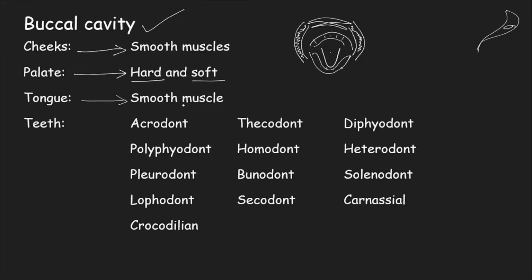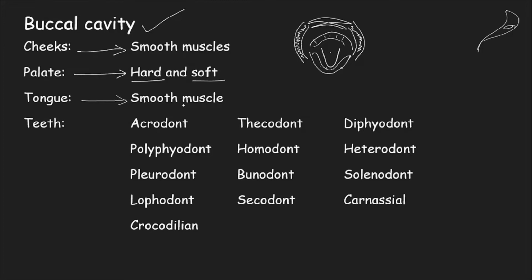Capacity of a muscle is measured by its flexibility. So the uterus is actually the strongest muscle, but in general, when we consider any animal, it is the tongue which is the strongest muscle.